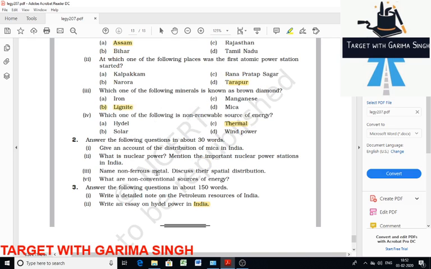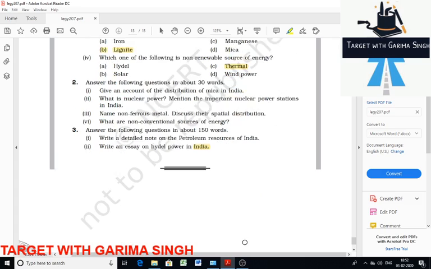That's for today. What I have discussed is just a hint of the answer you get from it. You can add more and more points from yourself, because that is 30%, that is 150 over here. You can add more points from yourself and add the current facts. Just search it and add the current facts. That is more marks scoring.